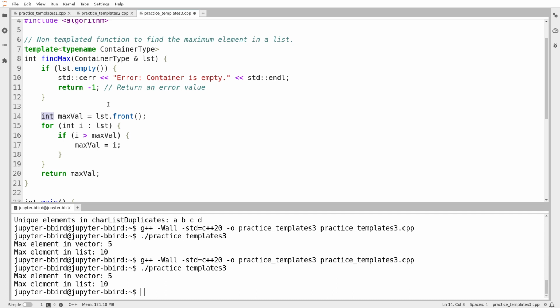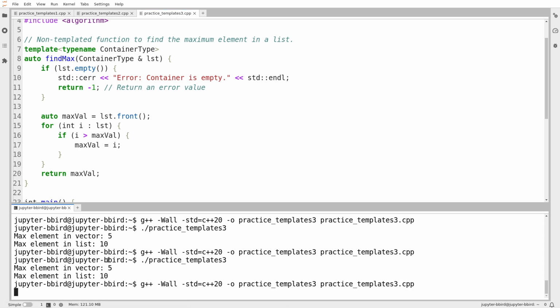So what do I use for the type of the maximum value? If I use an int, it's not going to work if I pass in a container whose elements are double, and vice versa. I could cheat and say, well, let's assume it's always a double, because I can treat an int as a double in certain cases. That's not great. What else? I could also use auto, actually. And I could even use auto, although this isn't a good idea on an exam because you're told specifically to use explicit types. I could even use auto as the return type. I think that would work.